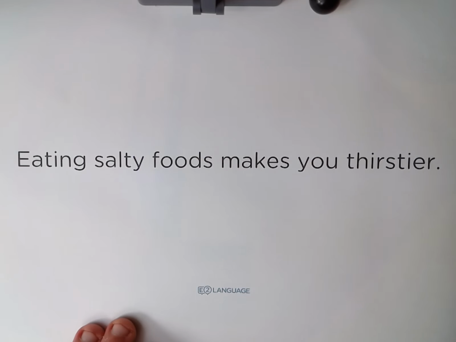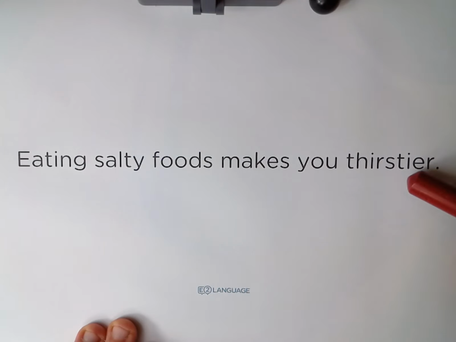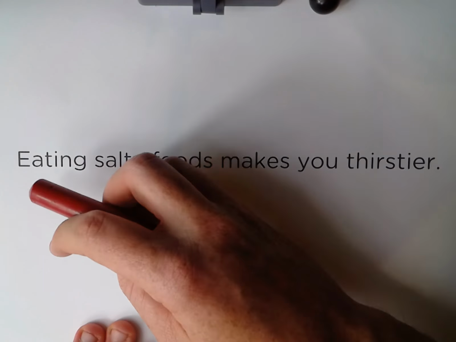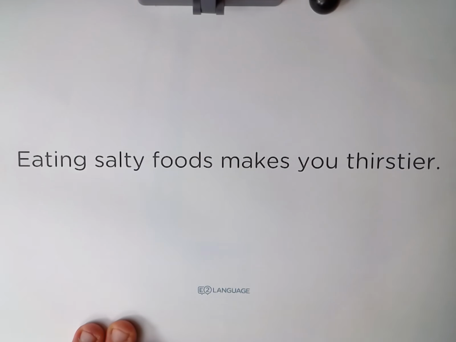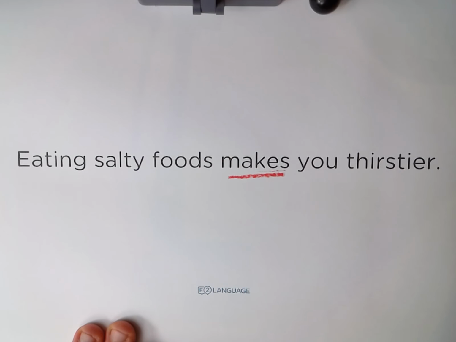The first thing I want you to do is locate the verb. So let's have a look. It says, eating salty foods makes you thirstier. The first thing you might be tempted to say is the verb is this first word here, eating. But in fact, it's not. In this sentence, it's not a verb. So what's the other verb? Well, it has to be makes, right? Makes. Eating salty foods makes you thirstier.